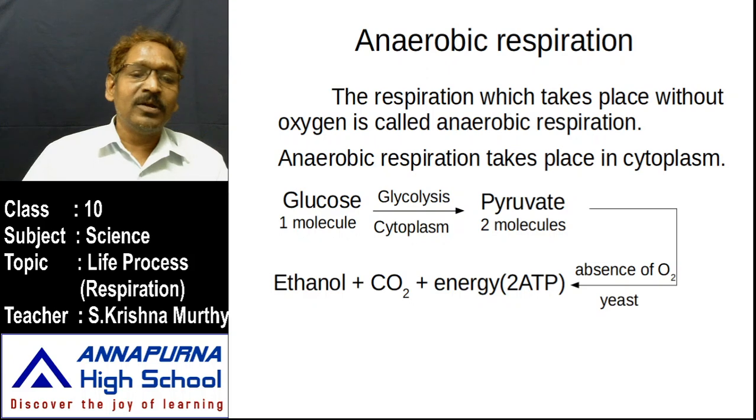This kind of anaerobic respiration we have seen in yeast cells and some non-green bacteria, which get only a very small amount of energy as ATP.